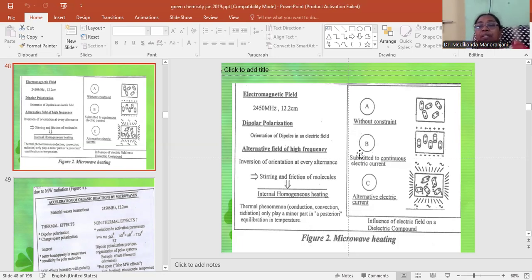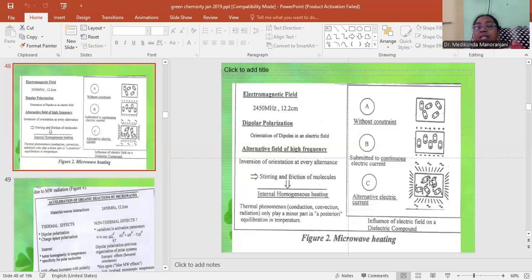Then when you submit it to a continuous electric current, that is an alternative field of high frequency, there will be inversion of orientation at every alternance. You can see this. This is normally when you apply the current, and in the case of alternative electric current, there will be inversion of orientation at every alternance, and this results in stirring and friction of the molecule, as we can see in the picture.